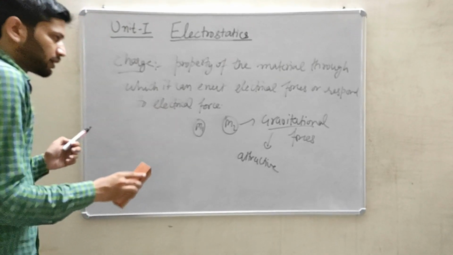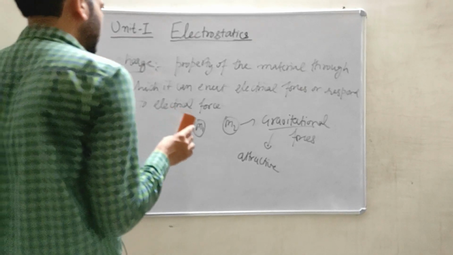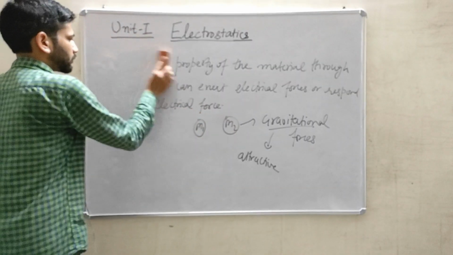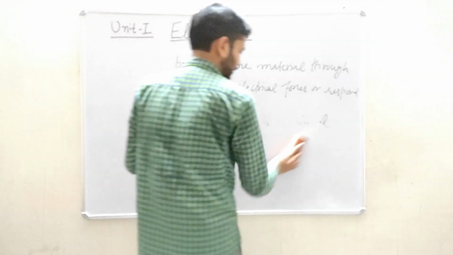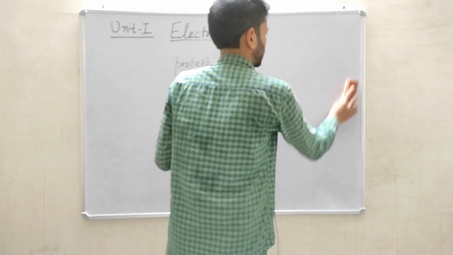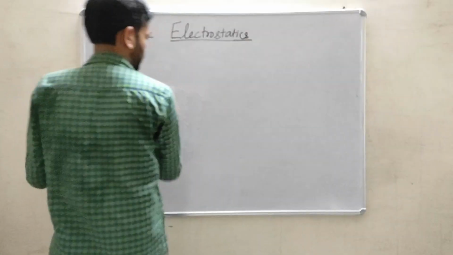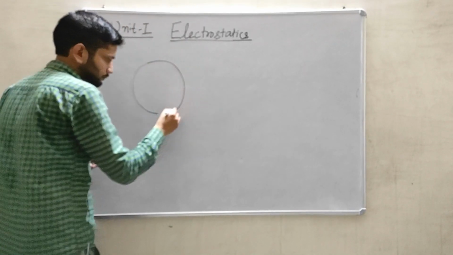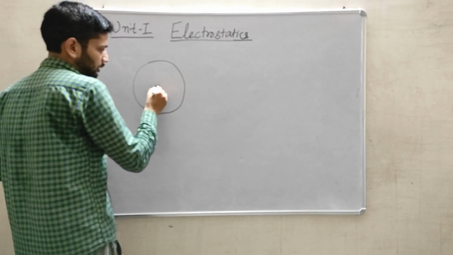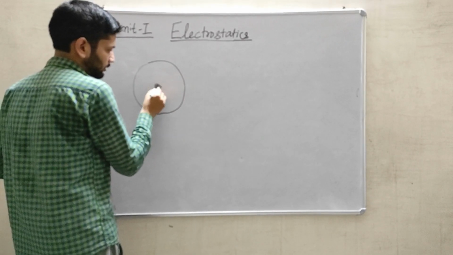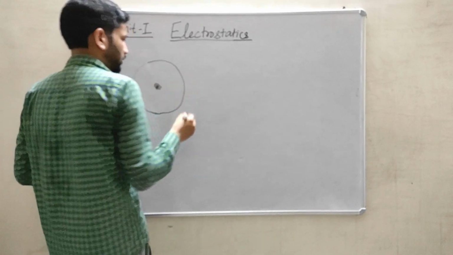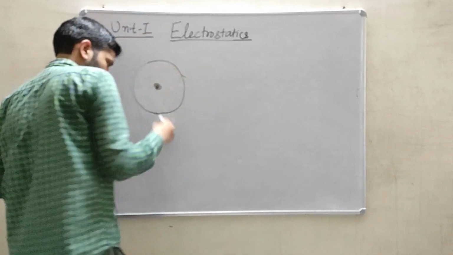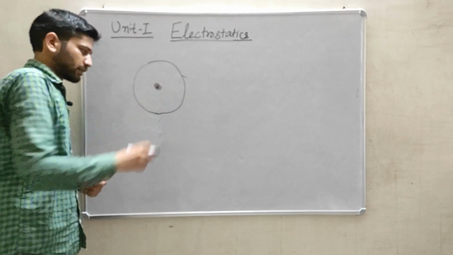So charge can be divided into two parts, or there are two types of charges. The first one is the positive charge, and the second one is the negative charge. In class 10th, you have studied about atoms. In an atom, at the center a nucleus is present, and there are electrons which revolve in the outer shells surrounding this nucleus.